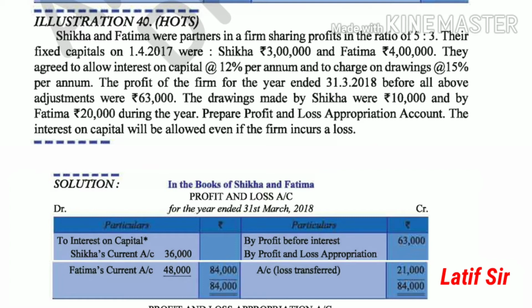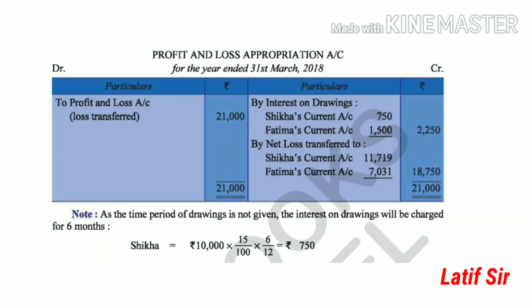See, the loss of 21,000 from the profit and loss account has been transferred, and you can see here the interest on drawings, and the net loss is now transferred. The final net loss is 18,750. So what did we do? First of all, we prepared a profit and loss account. There we gave the interest on capital and found a loss of 21,000. That 21,000 is now transferred to the P&L appropriation account.